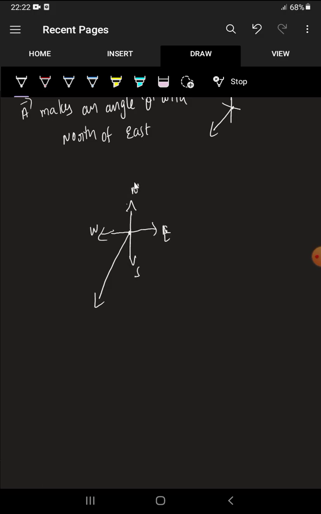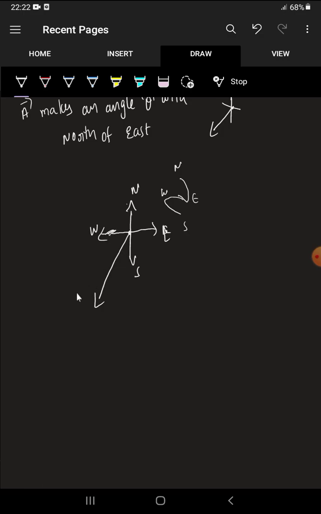North, east, west, south, NEWS. You have to measure like this: north, east, west, south, NEWS. Okay, you just follow like that, then you won't forget the directions of the earth.